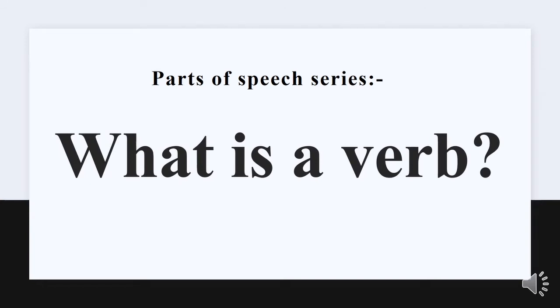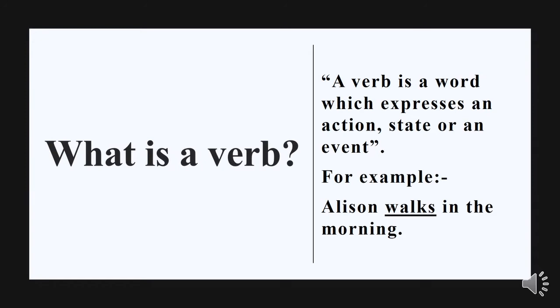Today we are going to discuss what a verb is. So let's get started. The question comes to our mind: what is a verb? A verb is a word which expresses an action, state or an event. Observe the following example here. Alison walks in the morning. Here, walks will be considered as a verb.